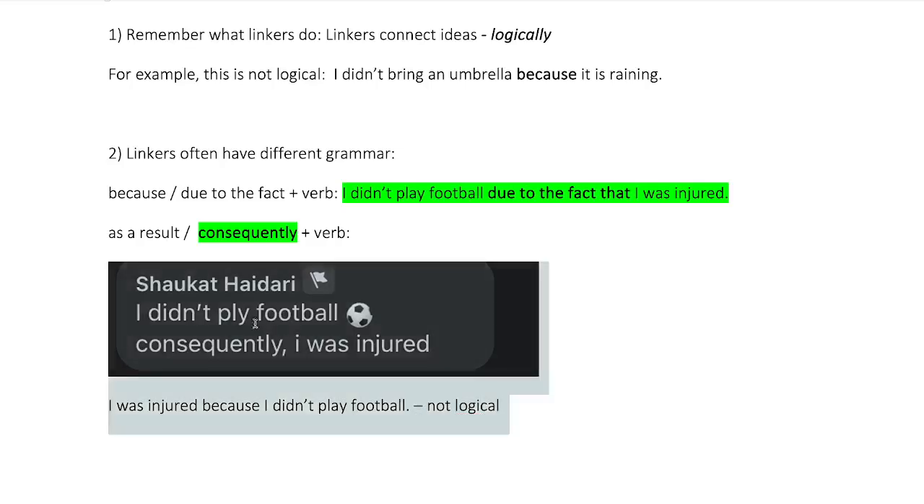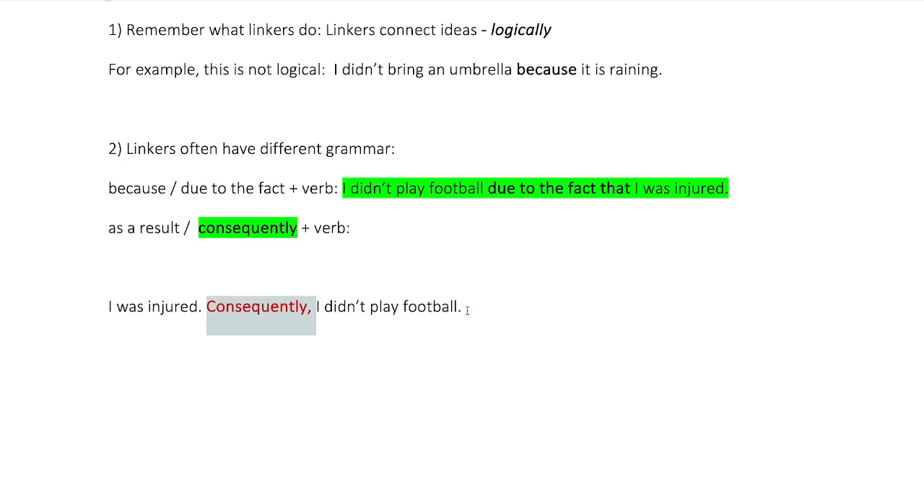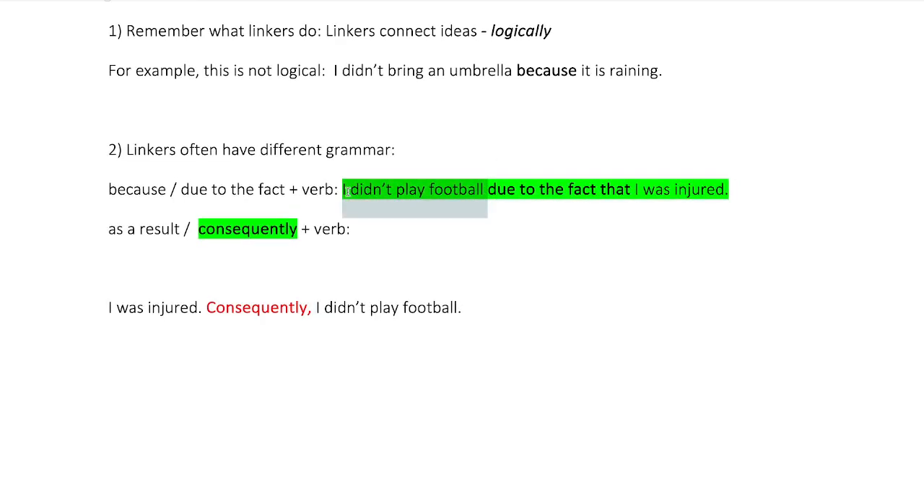Okay, so let me show you. This is what I want to do. I want this: I was injured. Consequently, I didn't play football. That's what I want, guys. That makes sense to me because now the result is that I didn't play. The result was always that I didn't play, even though it was here. Due to the fact that focuses on causes, and consequently focuses on results.